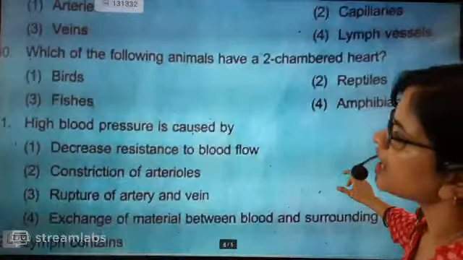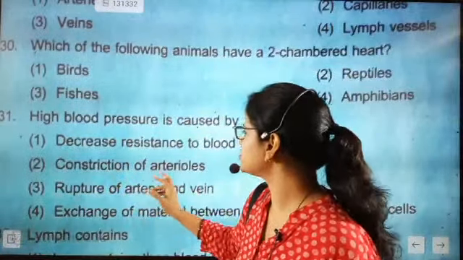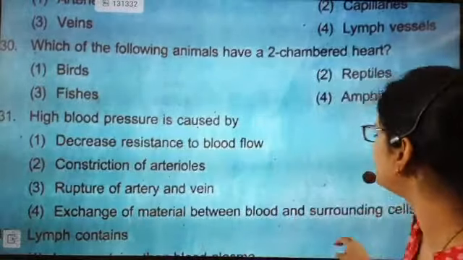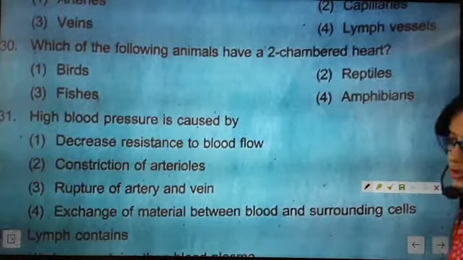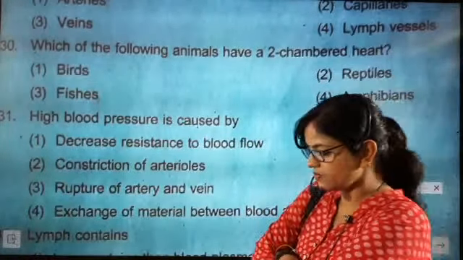Now next: high blood pressure is caused by decreased resistance of blood flow, constriction of arteries, rupture of arteries and veins, or exchange of material between blood and surrounding cells. This is a very good question. I really want you to answer this question. Question number 31, beta. What is the answer?